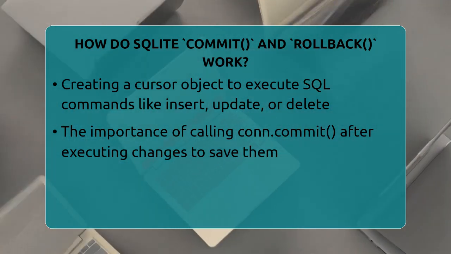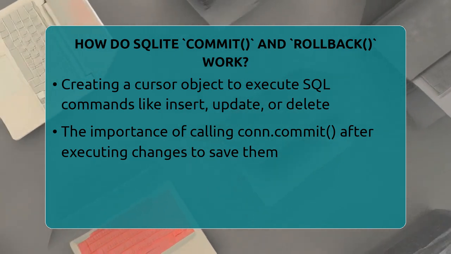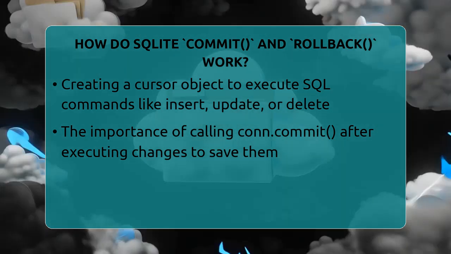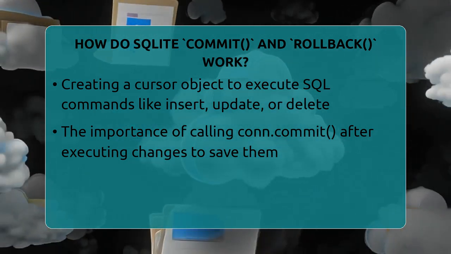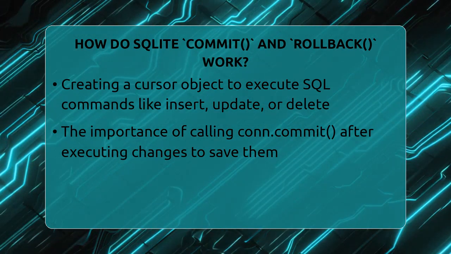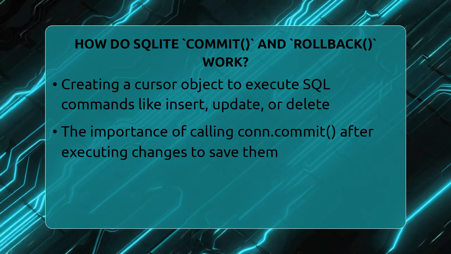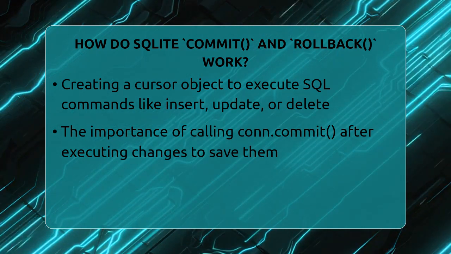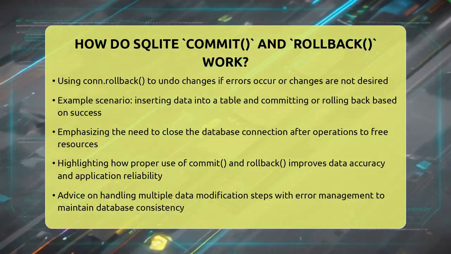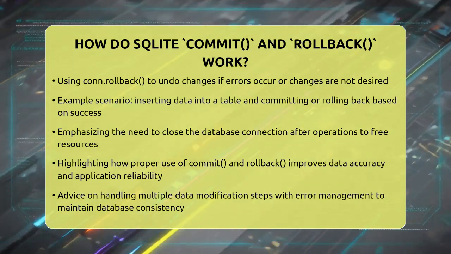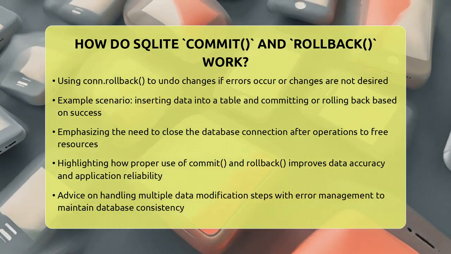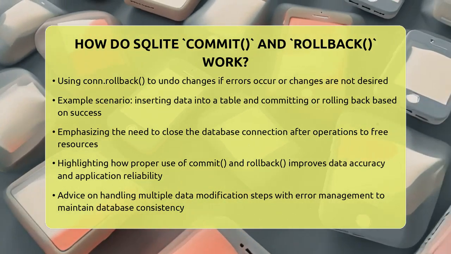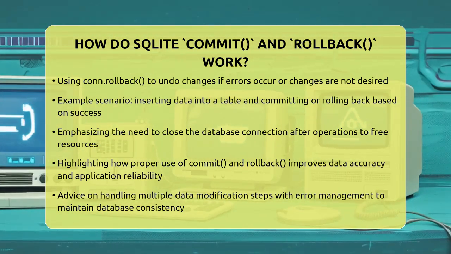Here's a simple example. You connect to a database called ExampleDB, create a table if it doesn't exist, and then insert a new user named John Doe. After the insert, you call con.commit to save the change. If everything works fine, the data is stored permanently. But if something goes wrong during the insert, you catch the error, call con.rollback, and the database remains unchanged. Always remember to close your connection after you're done to free up resources.